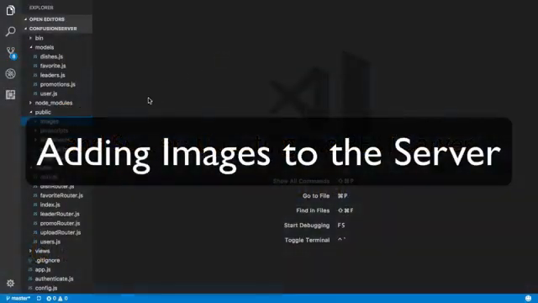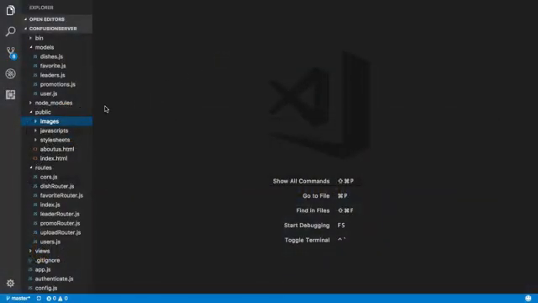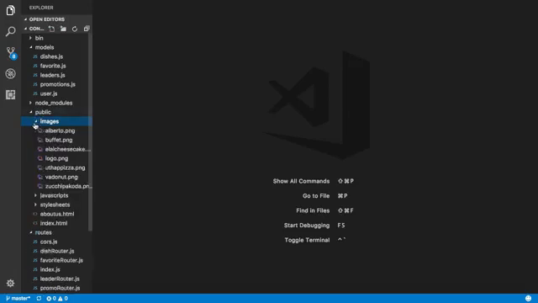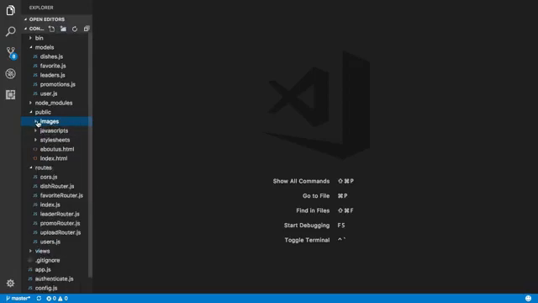Going to our server in the editor, before we start working on the server, I would suggest that you download all the images that I have provided as a zip file in the exercise resources called images.zip, unzip the file, obtain all the images from there, and then copy those images into the public images folder in our server. You see that I have already copied all the images into my public images folder, because our server is the one that is going to serve up all these images for our client application.